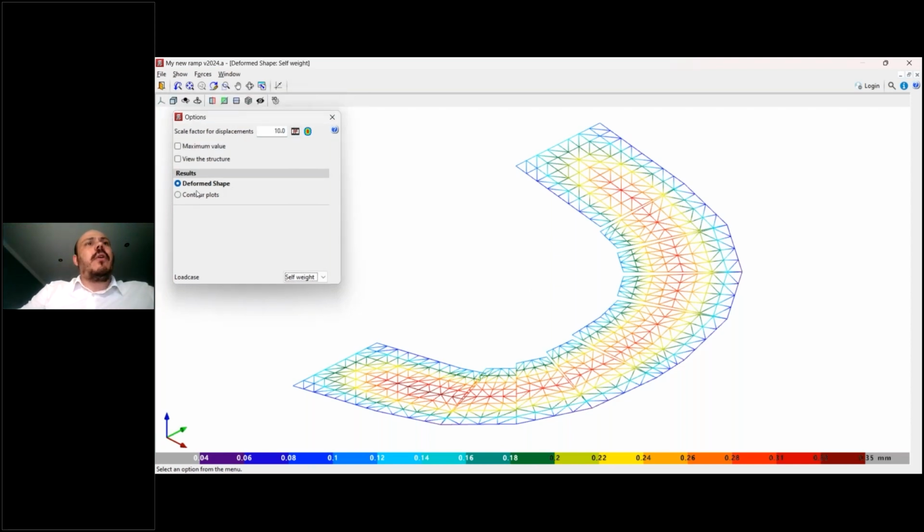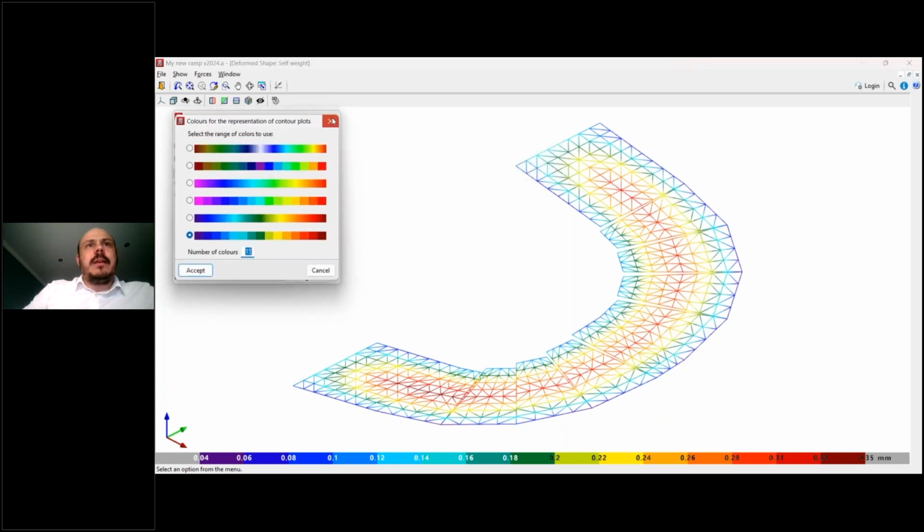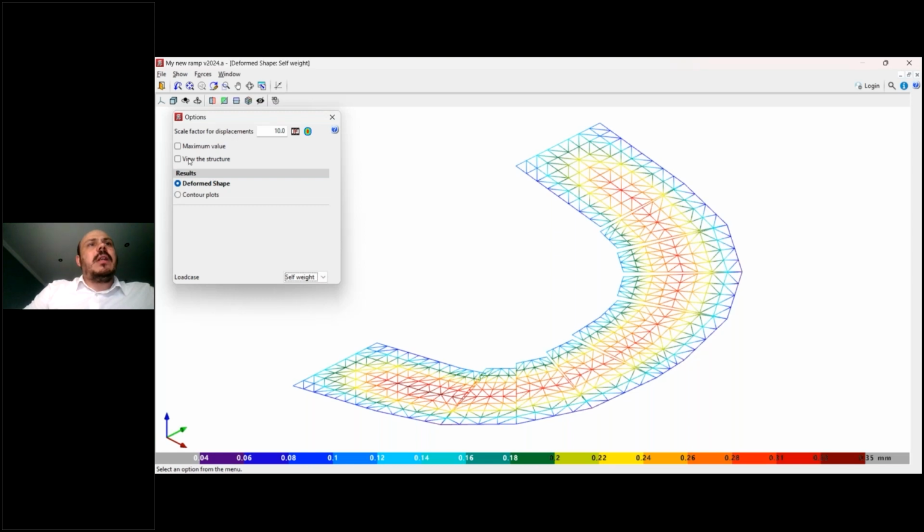So here you can see the deformed shape, for example. We can add a scale factor here. If I increase it a lot, I can see this displacement a little bit more. I can change the colors I'm using in the scale, because we can see the values in this bar here. In this case, the deformed shape goes from 0.04 to 0.35 millimeters. So in the middle of the slabs, we have, as was expected, more